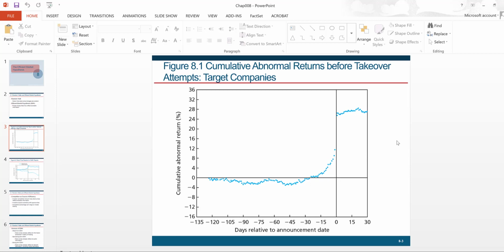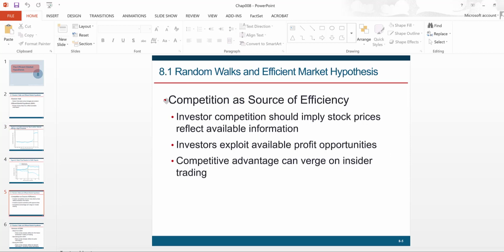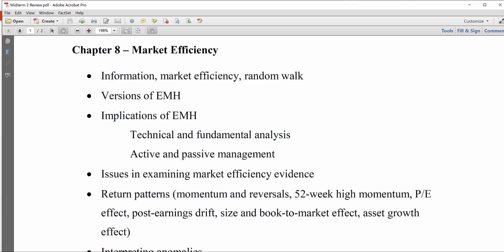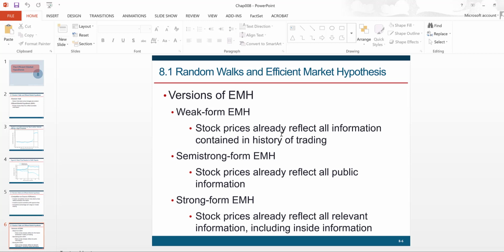To set the stage for what kind of evidence people look for, we introduced a couple of examples. And then competition, we said that the source of market efficiency is competition. We talked about different versions of market efficiency. So if only past information is reflected in prices, we say that it's weak form efficiency.